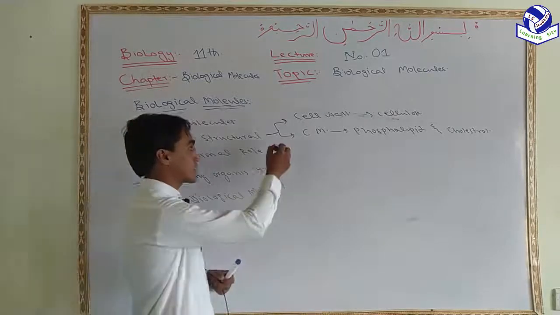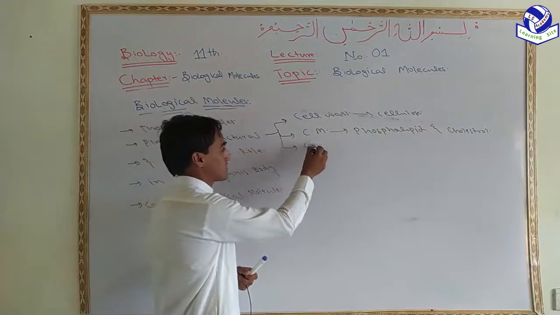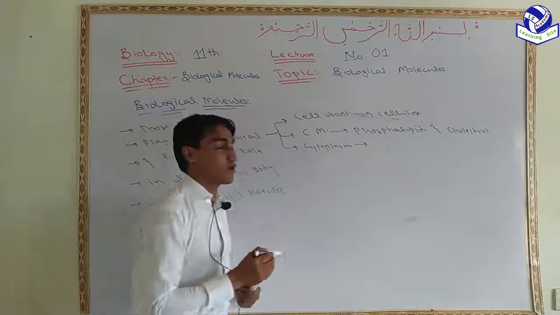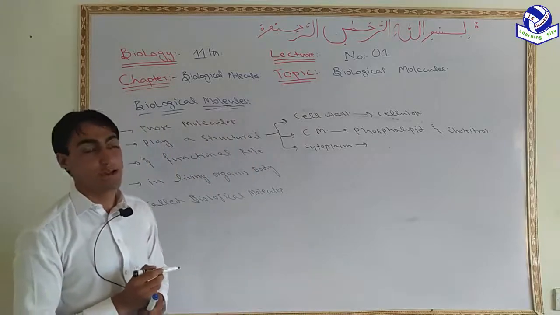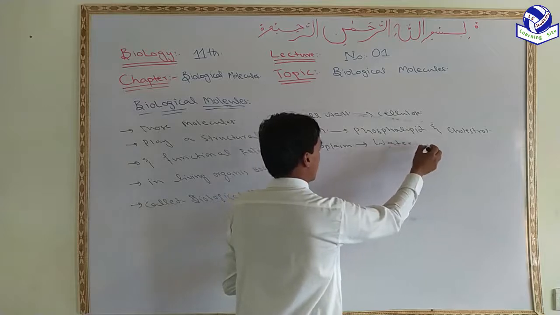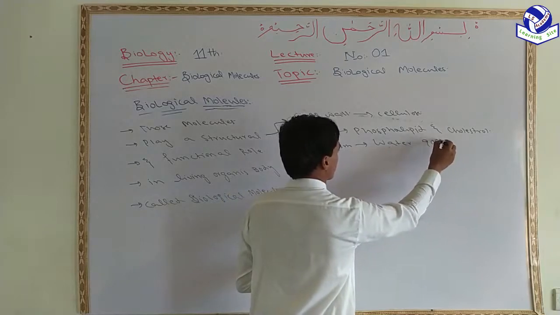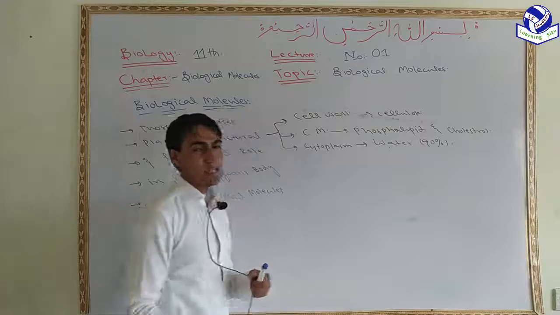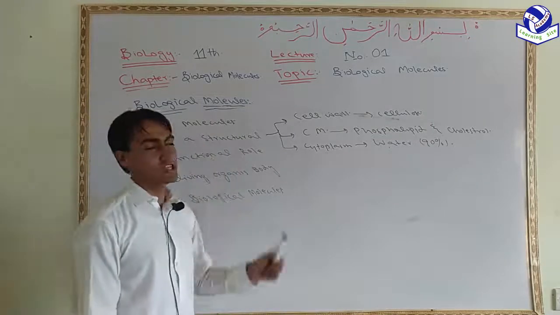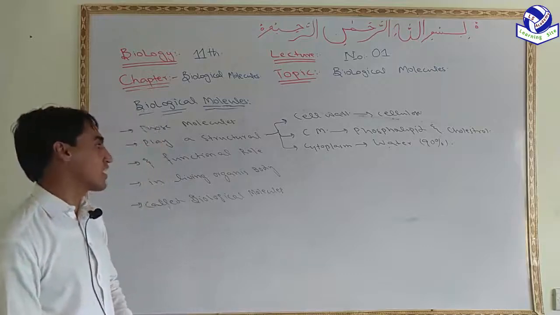If we take the example of cytoplasm, about 90% of cytoplasm is made of water, and water is also a biological molecule. So this is how biological molecules play a structural role in the living organism body.